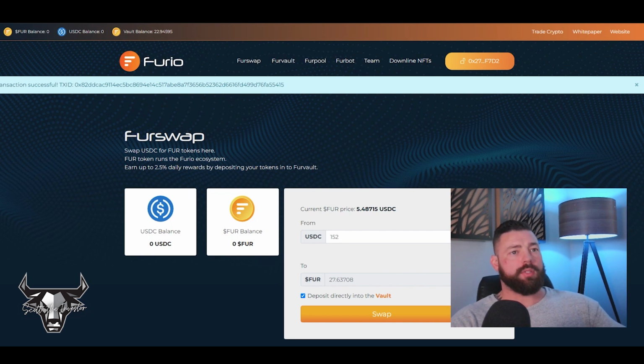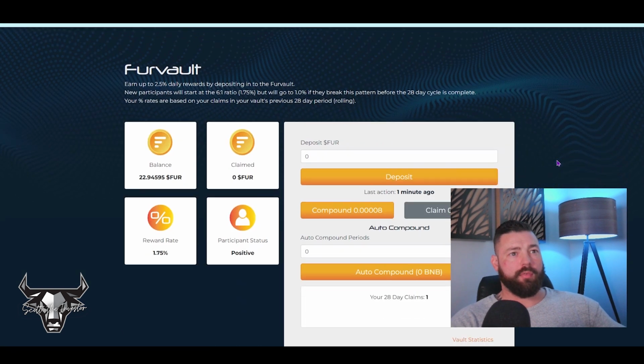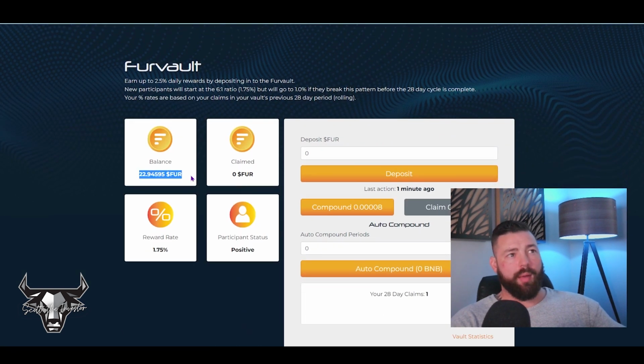So once that transaction has gone through, I should be able to check my Fearbot. And as you can see, I now have my balance in there after taxes. My reward rate for the first 28 days is going to be 1.75%. After I compound for 28 days in a row, that puts me in the 2.5% club, and then I grow my account at 2.5%. That is absolutely phenomenal, and that's how you get to a maxed out wallet a lot faster.